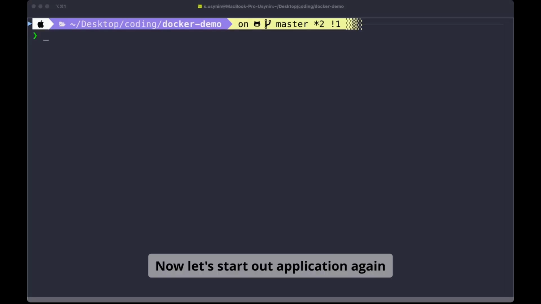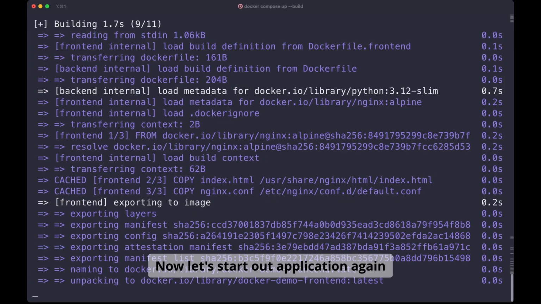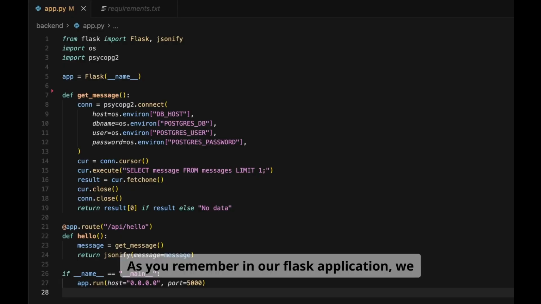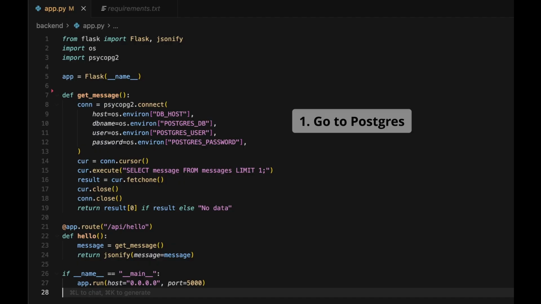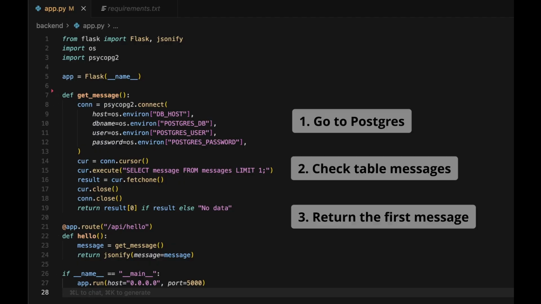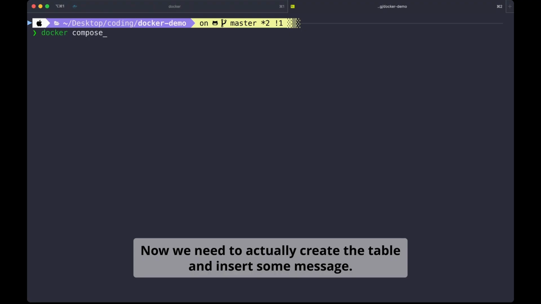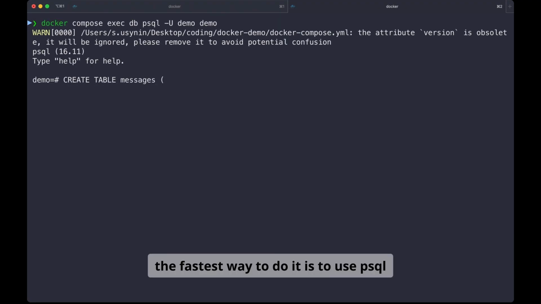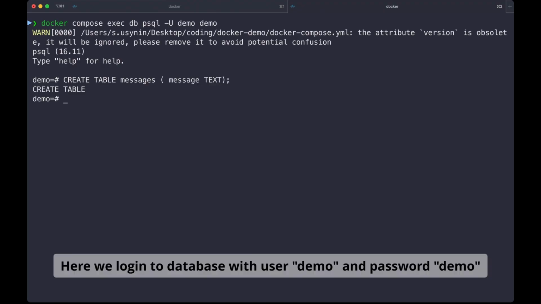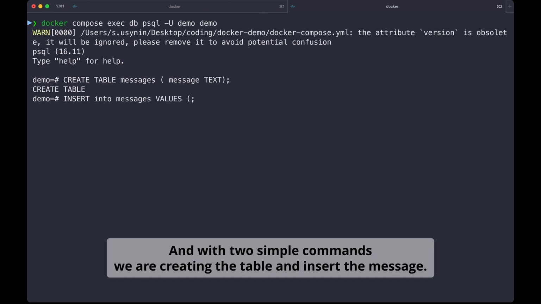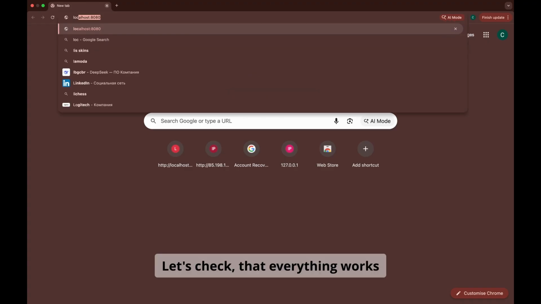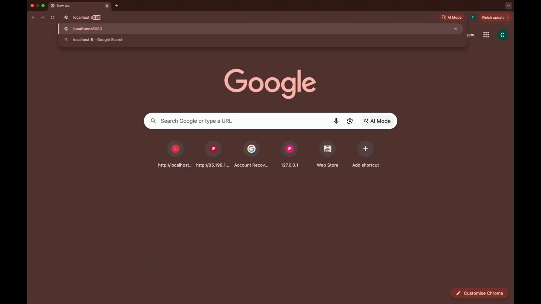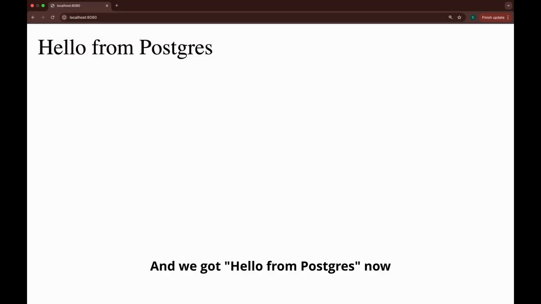Now let's start our application again. As you remember, in our Flask application, we go to Postgres, check the messages table, and get the first message. Now we need to actually create the table and insert some message. The fastest way to do it is to use psql. Here we are logging in to the database with user demo and password demo, and with two simple commands we are creating the table and inserting the message. Let's check that everything works. And we got hello from Postgres now.